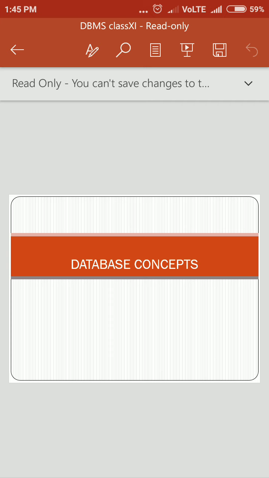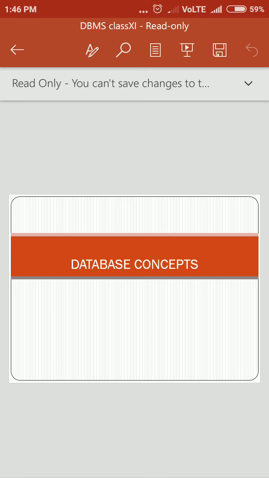In a typical file processing system, permanent records are stored in various files. A number of different application programs are written to extract records from files and add records to the appropriate files. But this scheme has a number of major limitations such as data redundancy, duplication of data, inconsistency, unstandardized data, insecure data, incorrect data. So then we have the database management system. A database management system is the answer to all these problems as it provides centralized control of data.